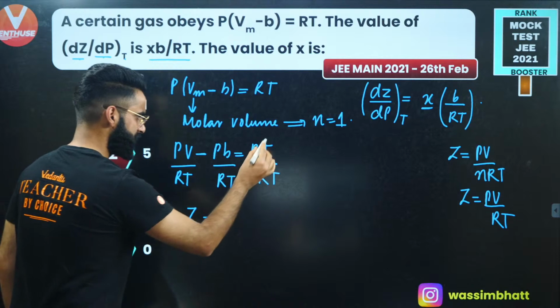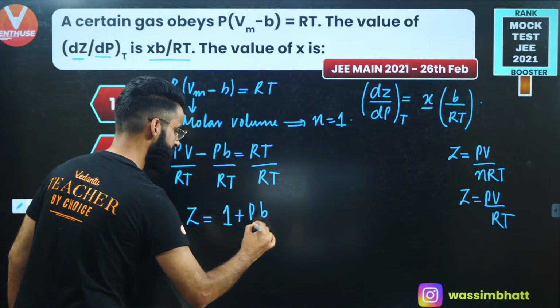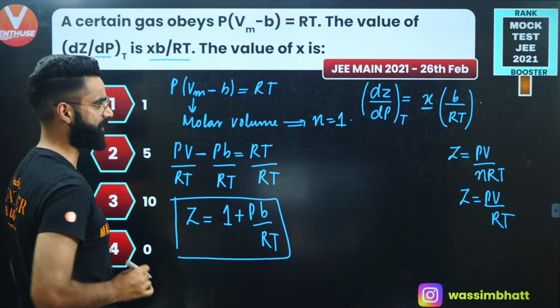Z will be equal to 1, right? And this term will go on that side. It's going to be 1 plus PB divided by RT, correct? This is the value of Z, the compressibility factor, which I got.